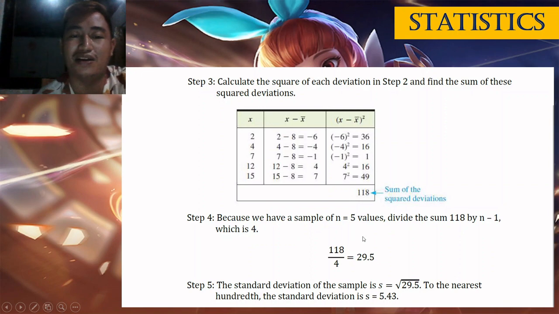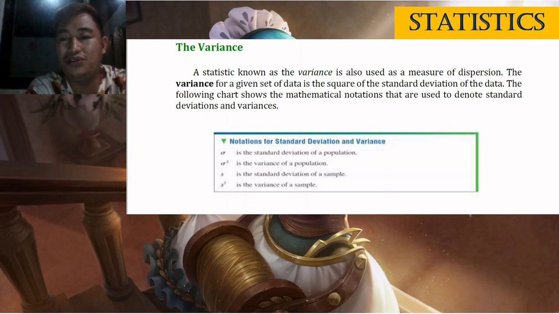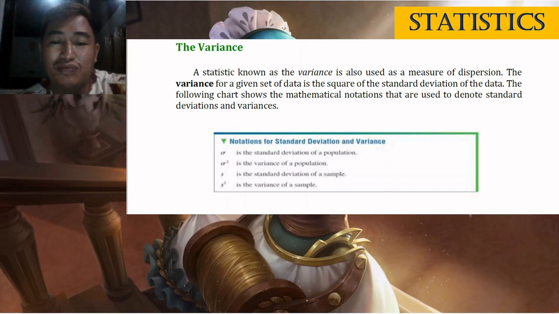Tanawa ta ang variance nila. Okay, now, for the variance, a statistic known as the variance is also used as a measure of dispersion. So, the variance for a given set of data is the square of the standard deviation of the data. So, i-square niya class ang standard deviation. Di ba ito square root? So, mawala lang ang square root, na siya sa step 4.